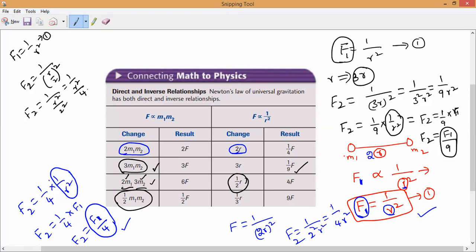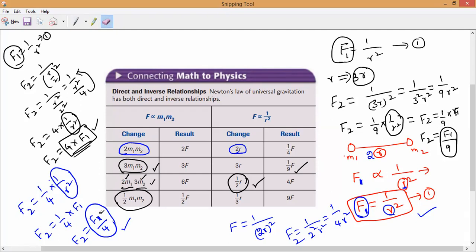Now division is again having division. So it will go up to the numerator as multiplication. So F2 is equal to 4 into 1 by r square. As you know, 1 by r square is equal to what, guys? F1. So the new force F2 is equal to 4 into F1. If distance becomes half, the force increases how many times? Force is increasing 4 times. This is what you have to understand. Any doubt, anybody can ask me.